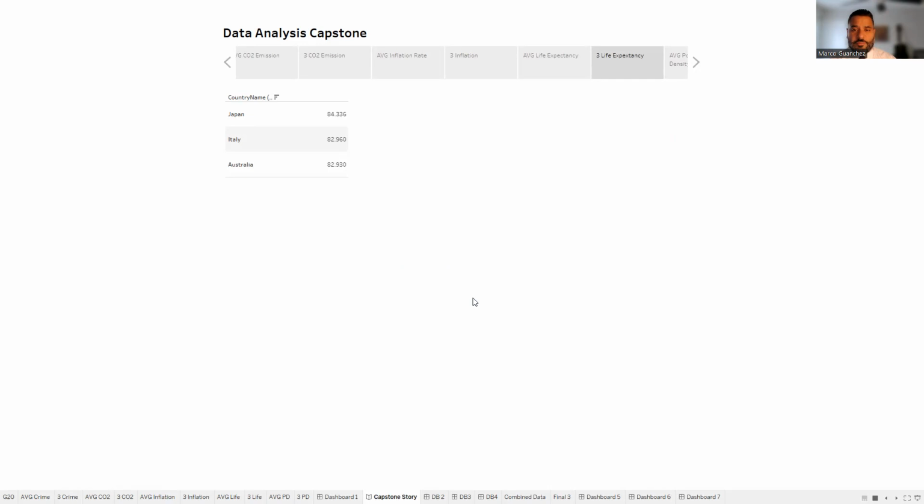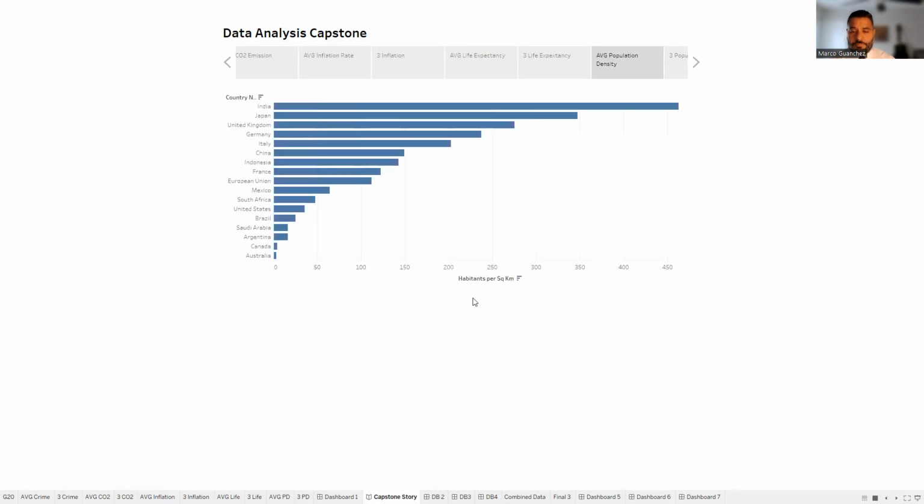And the next topic is going to be population density. I want to make sure that I move to a country where it's not so populated. India, Japan, and the United Kingdom are the top 3 most densely populated: India at 462.7, Japan 347.5, and the United Kingdom at 275.3, in inhabitants per square kilometer.